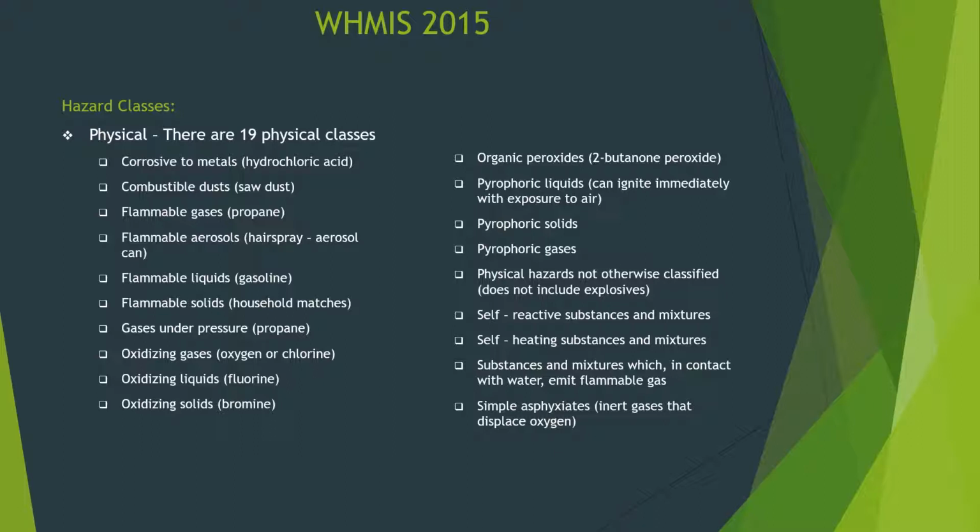The 19 physical classes include corrosive to metals, such as hydrochloric acid, combustible dusts, such as sawdust, flammable gases, such as propane, flammable aerosols, like hairspray in an aerosol can, flammable liquids, gasoline, flammable solids, household matches, gases under pressure, propane, oxidizing gases, oxygen or chlorine, oxidizing liquids, fluorine, oxidizing solids, bromine, organic peroxides, pyrophoric liquids, pyrophoric solids, and pyrophoric gases. These can ignite immediately with exposure to air.